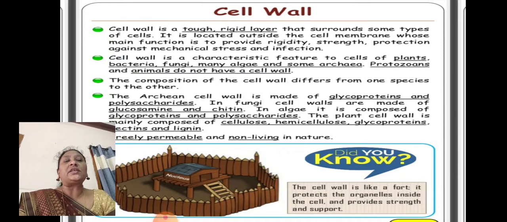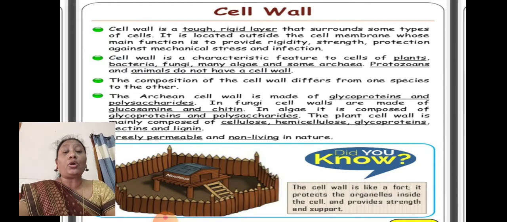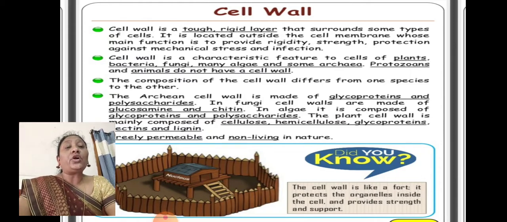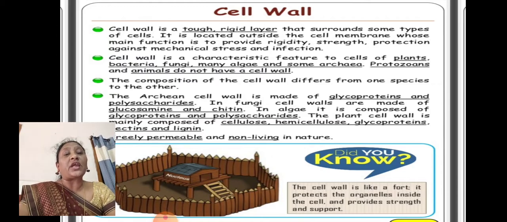Cell wall is a tough, rigid layer. Tough means very hard. Rigid means able to withstand pressure. The cell wall is a tough, rigid layer that surrounds some types of cells.